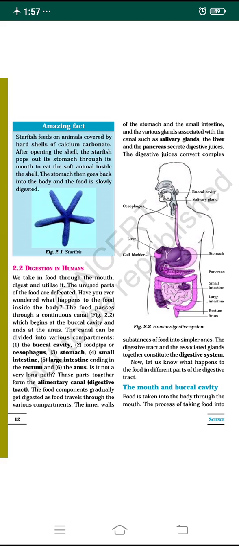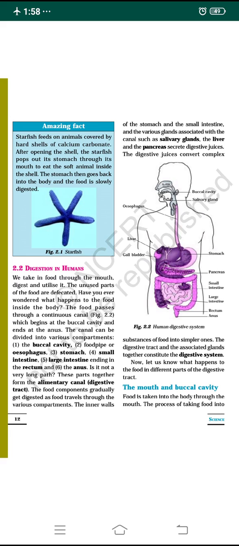This canal can be divided into various compartments. What are those compartments of the digestive canal? They are the buccal cavity, then esophagus, stomach, small intestine, large intestine, and finally it ends in the rectum and anus. These are the different compartments. All these parts together we call the alimentary canal or digestive tract. You have to remember these.